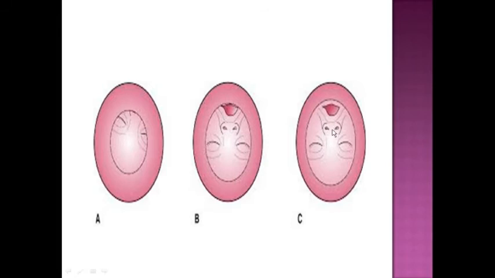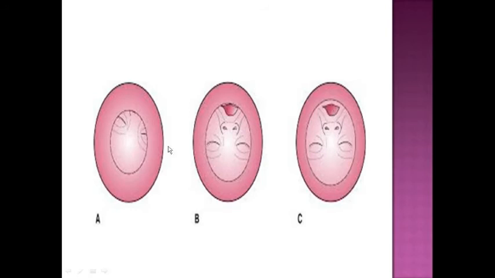Nose: the tip of the nose is very clearly identifiable. Mouth: when you put a finger inside, the baby will suck your finger. And the eyes: sometimes, because of so much obstruction, edema occurs around the eyes, so it's very difficult to understand. But the tip of the nose and the gum of the teeth you can differentiate very clearly. That is the face presentation.